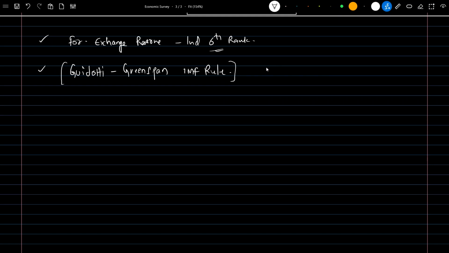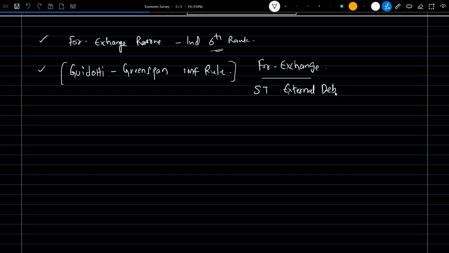So what it says is basically the total amount of foreign exchange which we will be having. For example, India has X amount of foreign reserves, and in the next 30 days or in the short term there is a debt which needs to be paid. So the ratio of foreign exchange to the short term external debt should be 1, meaning these two should be equal. That's what it means.